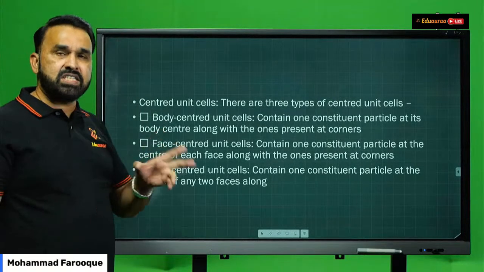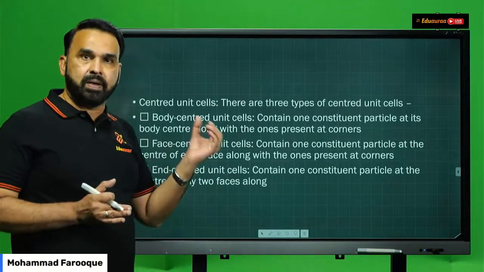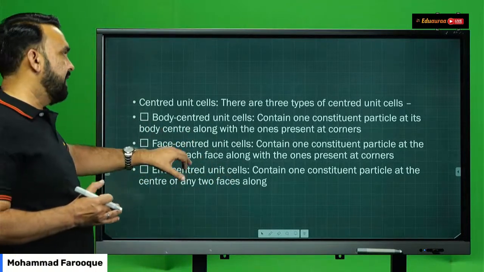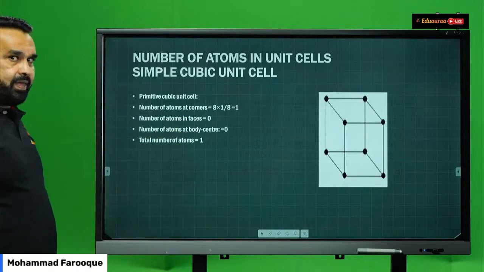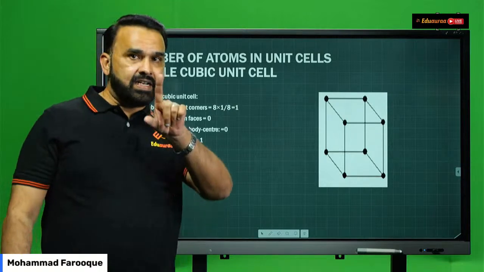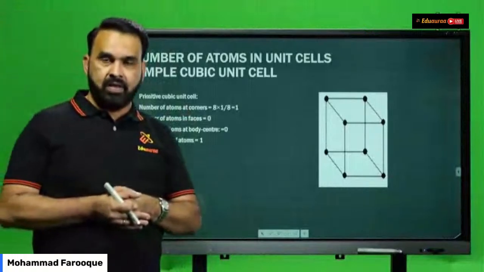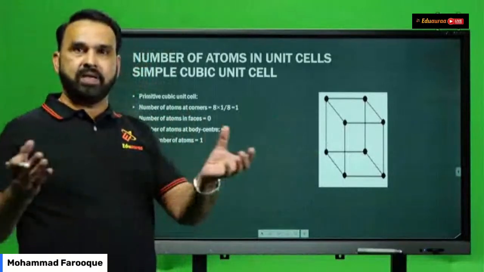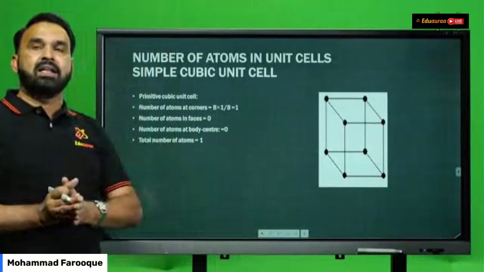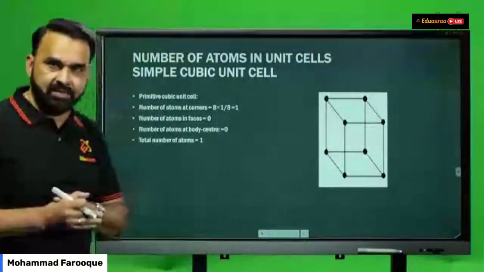Now students, once we have understood the classification of unit cells into primitive and centered and the different types and their explanation, as far as your syllabus is concerned, there are 7 crystal systems, but out of that you study only 1 crystal system in detail for your boards, which is the cubic crystal system, in which all the sides a = b = c, and all the angles alpha = beta = gamma = 90 degrees.